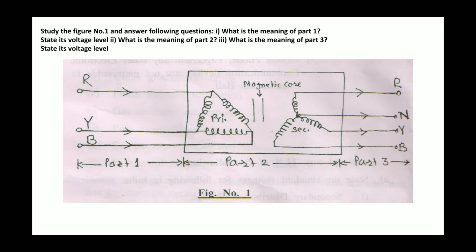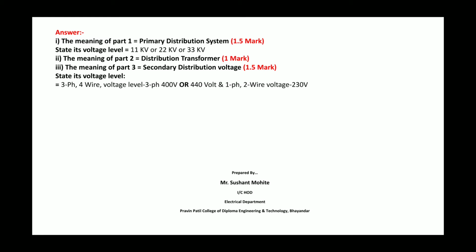Part 2, the distribution transformer, is also called a step down transformer. And part 3 is the secondary distribution voltage, and the voltage level is a 3-phase 4-wire voltage level, 400 volt or 440 volt, and the single phase 2-wire voltage 230 volt.